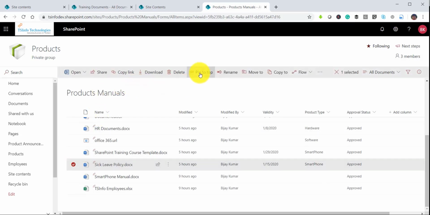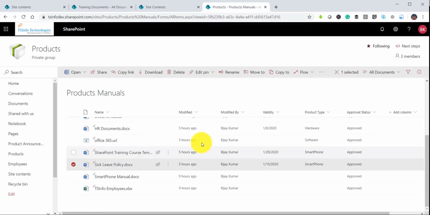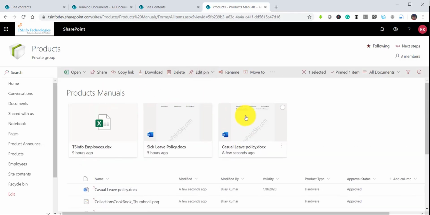Similarly, let us say this cyclic document is also very important. So I will again say pin to top. You can see now two documents are there. If I want to add more, I will select it and say pin to top. So now, these three documents I said are very important documents, so we have highlighted them here.